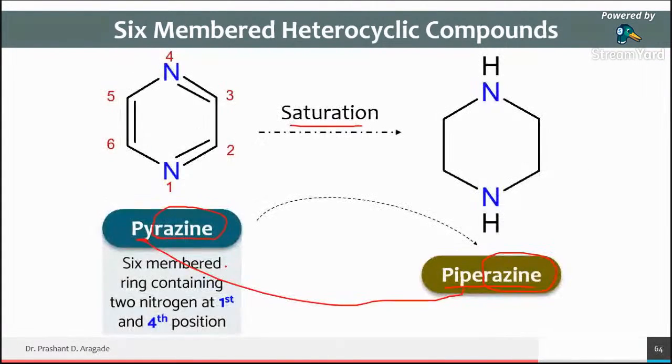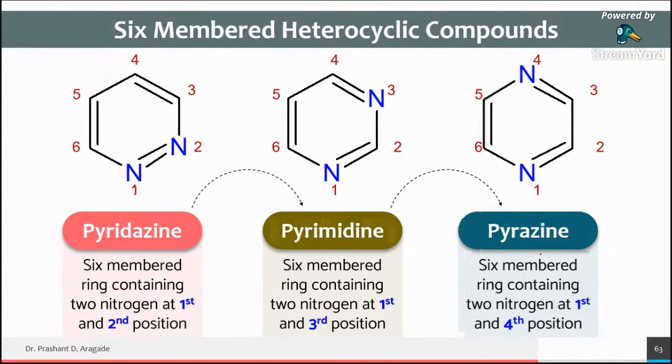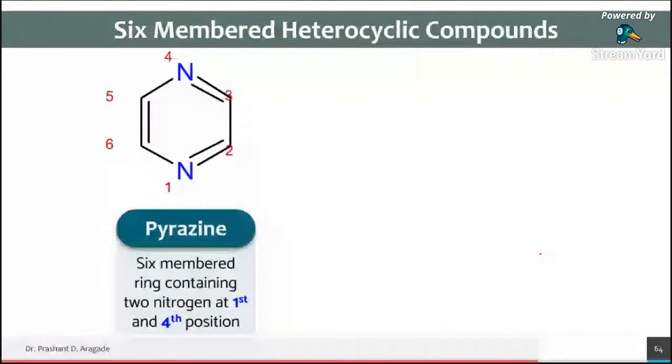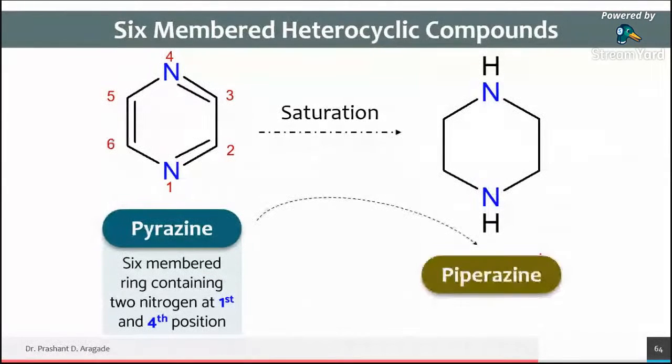And a nitrogen atom at the 2nd position, the name is pyridazine. So nitrogen at 1 and 2, pyridazine. Nitrogen at 1 and 3, pyrimidine. Nitrogen at 1 and 4, pyrazine. And when it is converted to saturated form, then we change its name to piperazine.